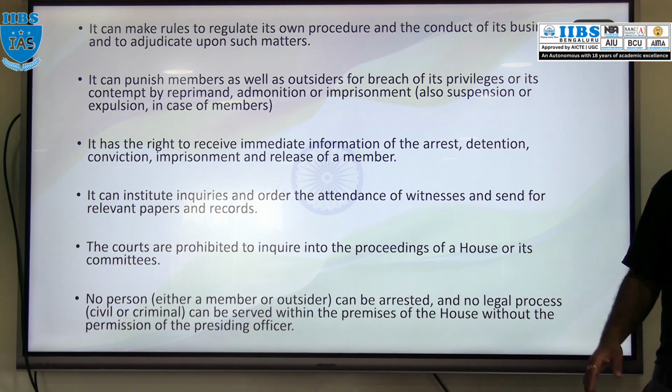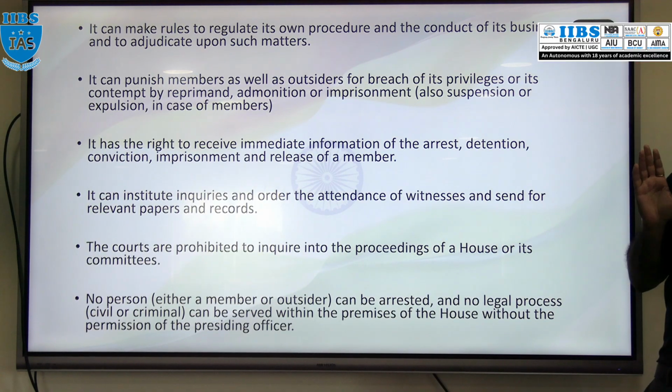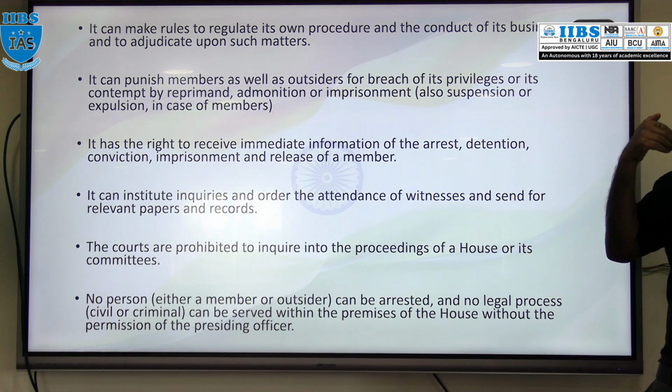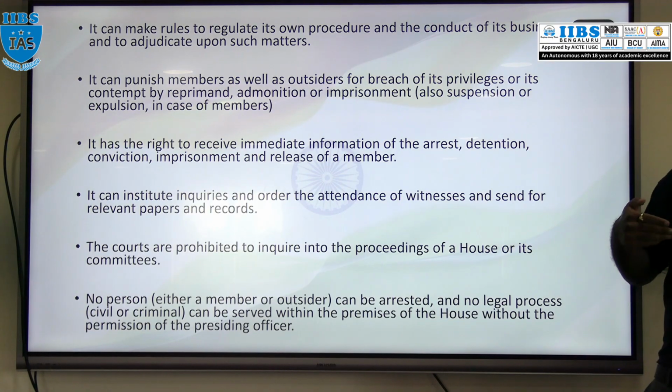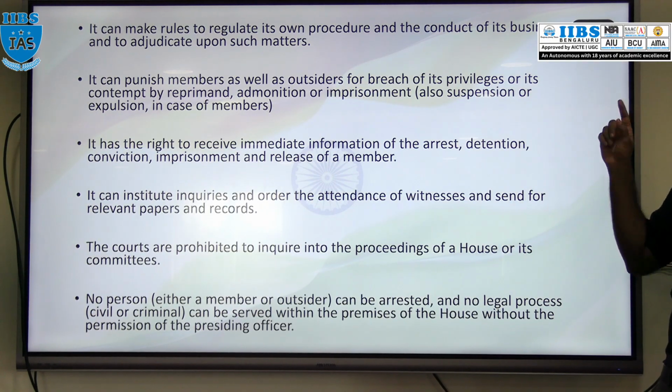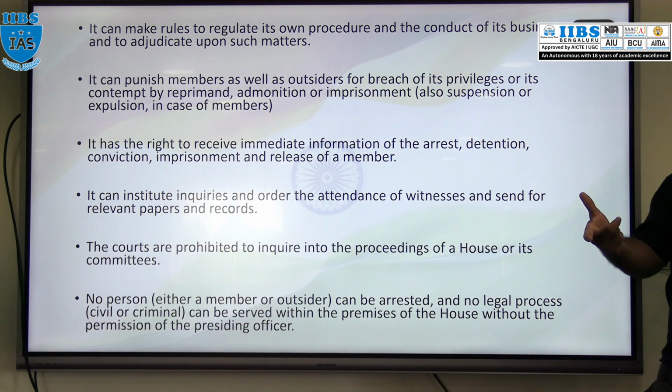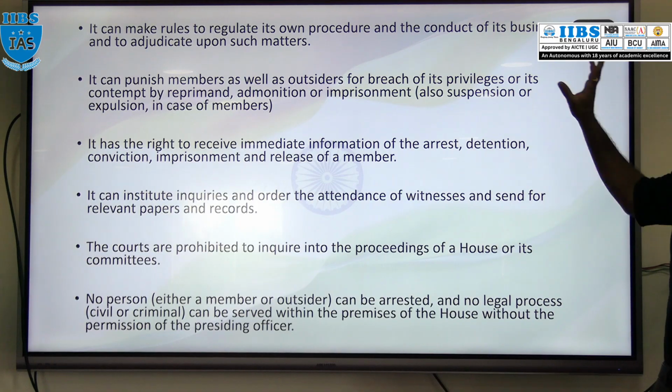Apart from that, the house can punish an outsider. So not only a member, but also an outsider. In simple language, a presiding officer has a right to punish a member of the house or an outsider if they breach the privileges.